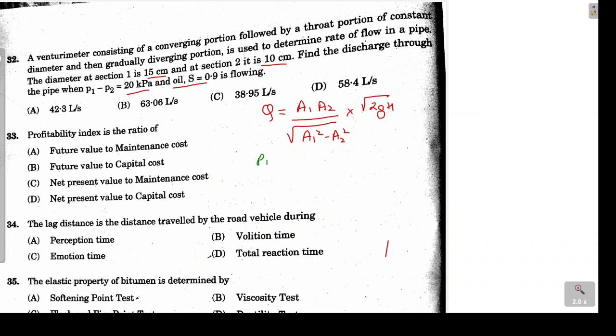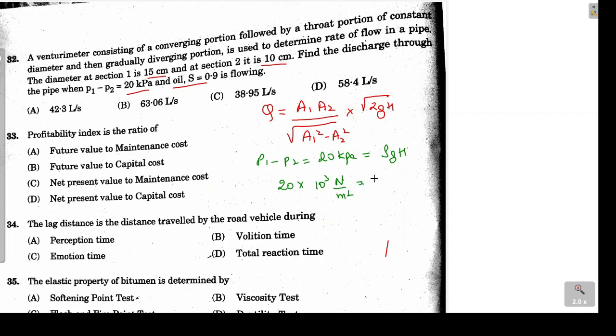P1 minus P2 is given as 20 kilopascal and we know that pressure can be written as rho into g into H. So from here we will obtain the value of H. Let's see how it can be done. This 20 kilopascal I am converting into Pascal. So 20 into 10 raised to power 3 Pascal, which can be written as Newton per meter square.